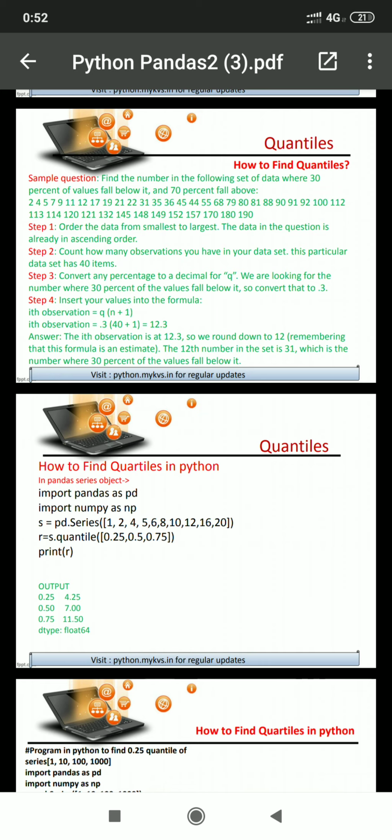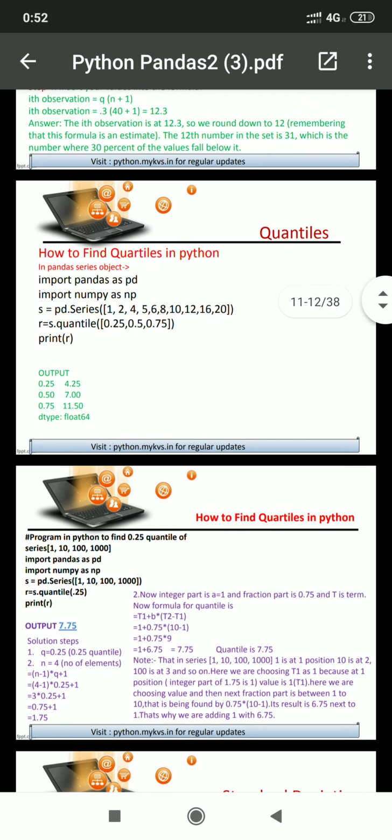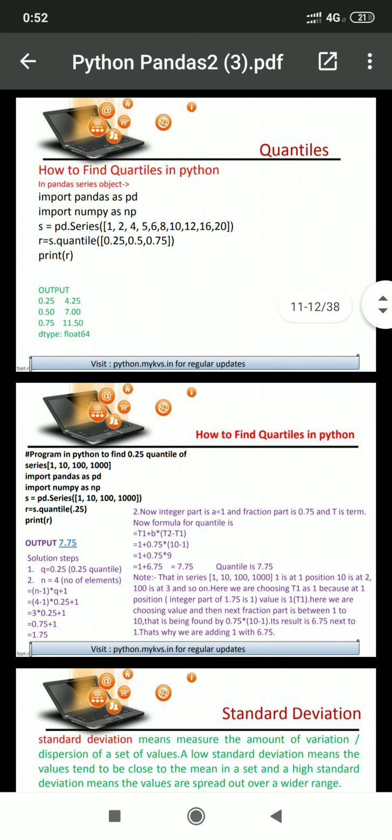Now 25% is at the third and fourth position numbers, 4 and 5, which is 9. Because it is at 25%, its result is 4.25. Similarly, 11.50 for 75%. So in our rough manner we can find the result like this.